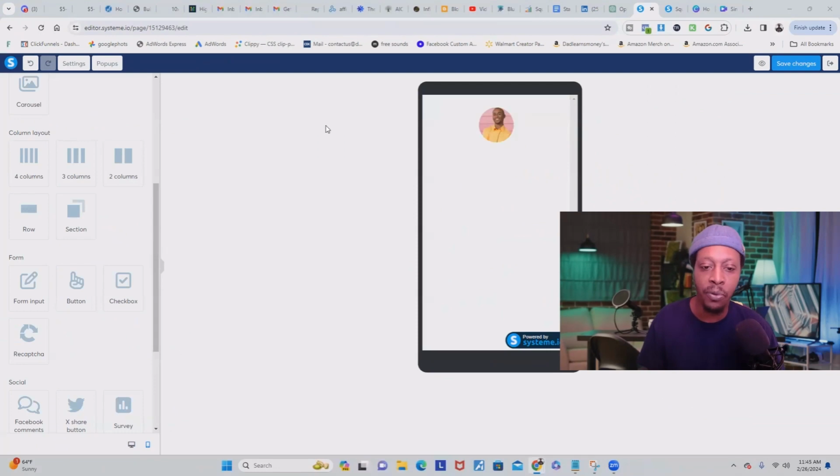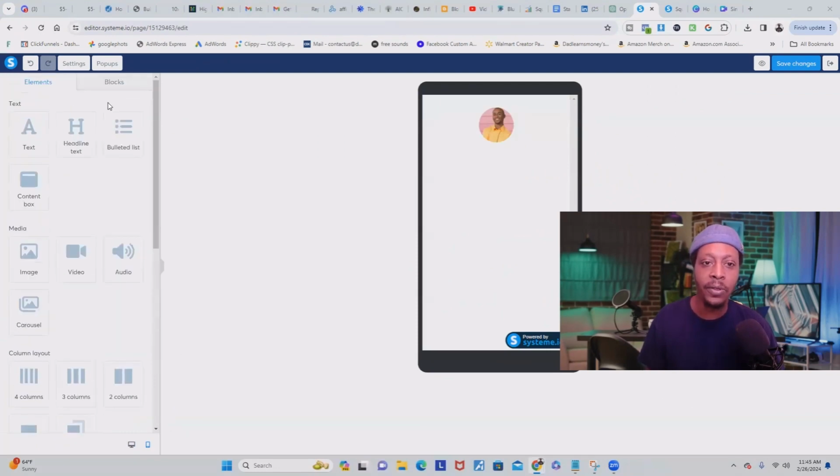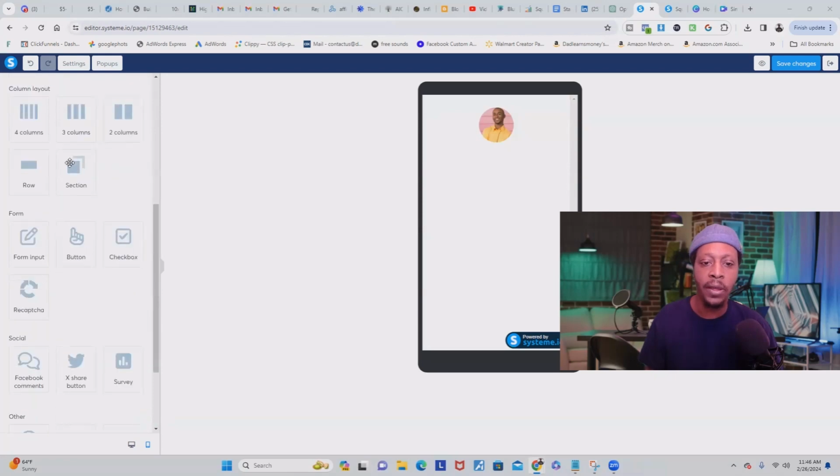So now that we have our profile picture, all you have to do is make sure that you're in the elements section over here. And you're going to scroll down, and then we're going to add another section right here.